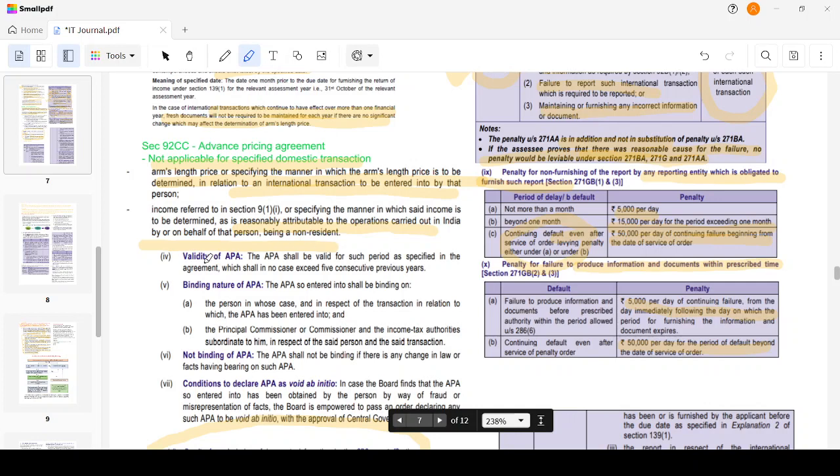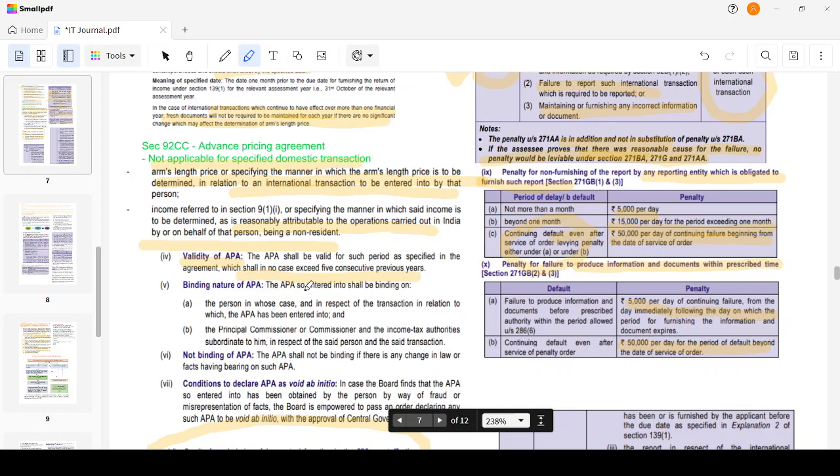Okay, then what is the validity of APA? APA will be valid for such period as specified in the agreement, which in no case shall exceed 5 consecutive years. So, in no case it will exceed 5 consecutive years, but it could be for a lesser number of period as stated in the agreement.